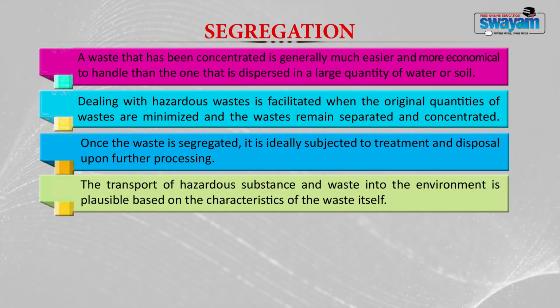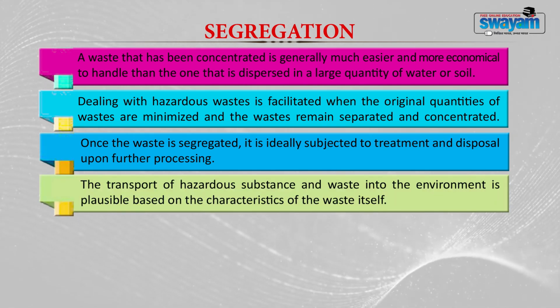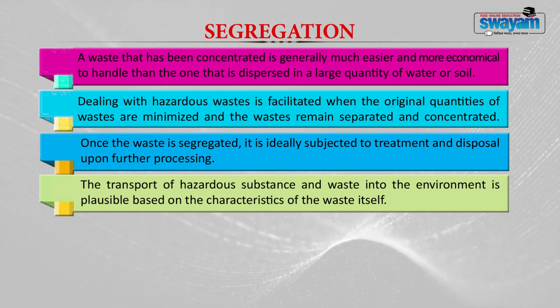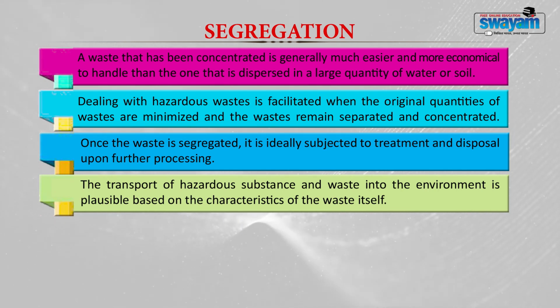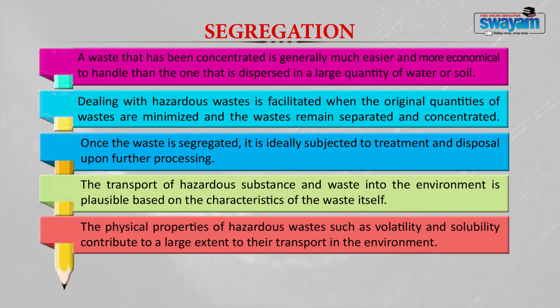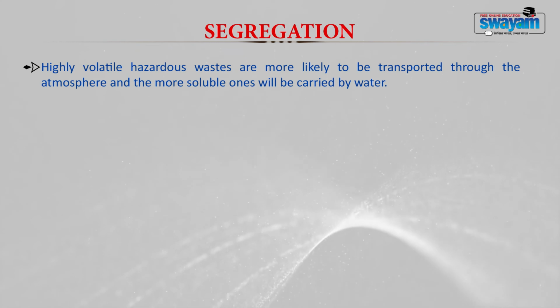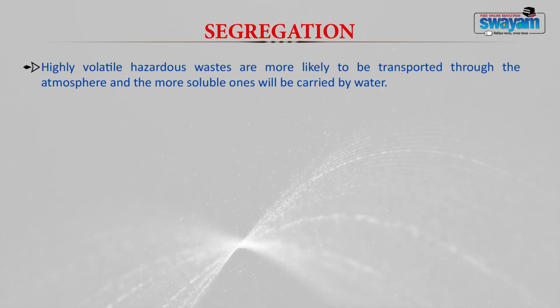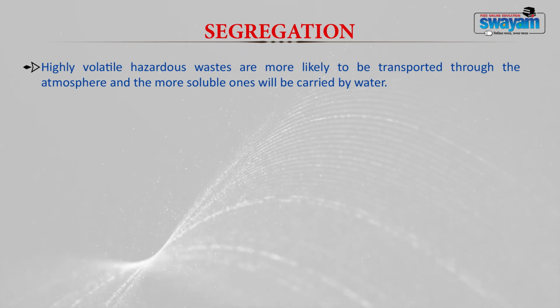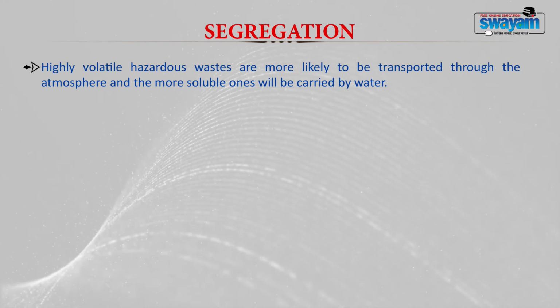Now the transport of hazardous waste into the environment is very important, which depends upon the characteristics of the waste. The physical properties of hazardous waste, like volatility and solubility, contribute to a large extent. Highly volatile hazardous waste is generally transported through the atmosphere, and the soluble ones are carried through water.